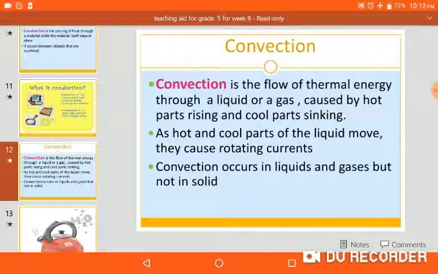Convection occurs in liquids and gases, but not in solids, because convection means just rising. And what rises? Hot air rises and cold air takes its place. That's why it is called convection. Hot air and cold air exchange their places.